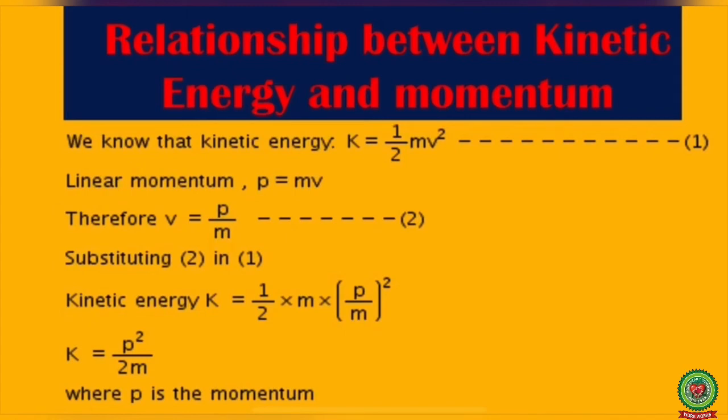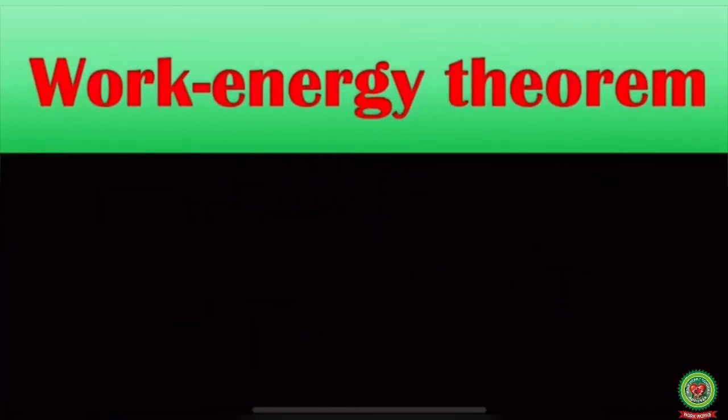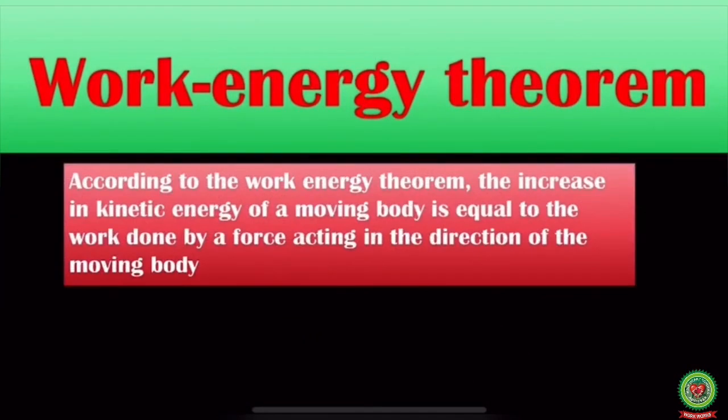Now, our next topic is work energy theorem. According to the work energy theorem, the increase in kinetic energy of a moving body is equal to the work done by the force acting in the direction of the moving body.